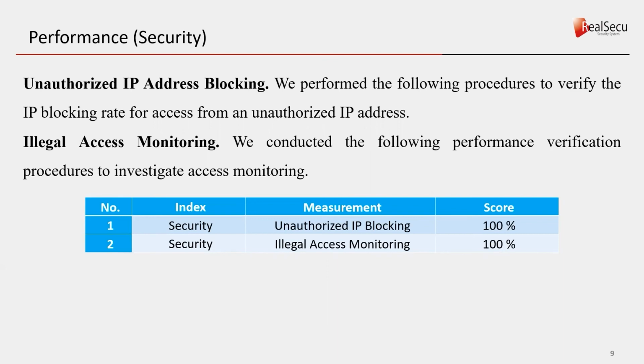We defined the number for each access. We randomly selected one of the 10 accesses and connected to a system that controls logic controllers. As you can see, the unauthorized IP blocking rate is 100%, and the illegal access monitoring rate was also recorded at 100%.